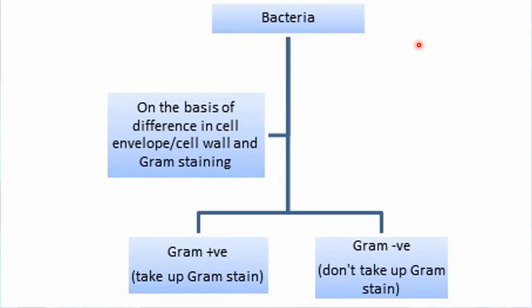So if the bacterial wall accepts this Gram stain, these bacteria are called Gram positive bacteria. And some bacteria do not take up this Gram stain, so they are called Gram negative bacteria. So we have seen the classification of bacteria in two ways. Either on the basis of their shape, there are 4 different classes of bacteria based on their shape, or on the basis of differences in cell wall. So there are two different classes based on the differences in cell wall.